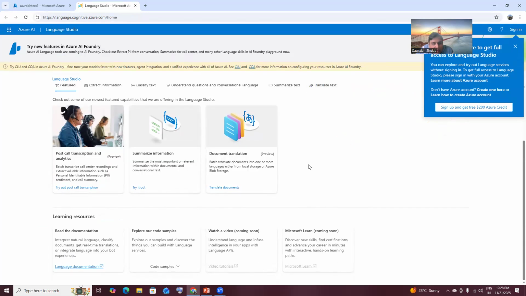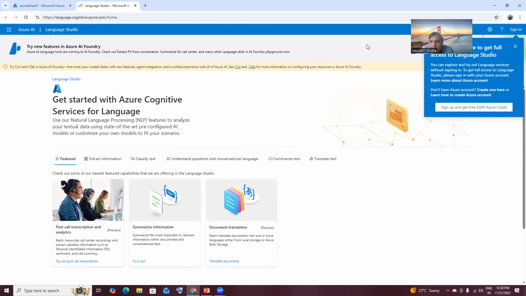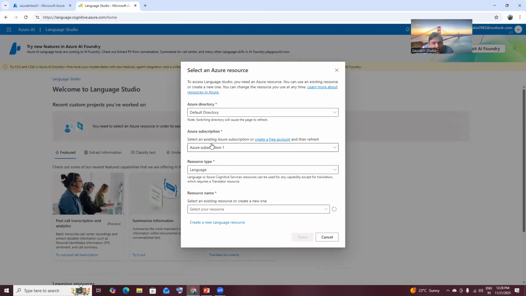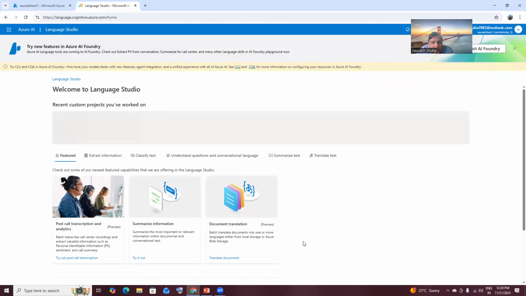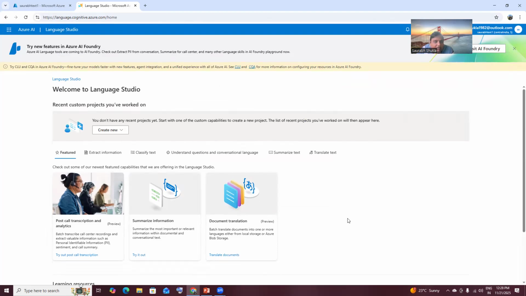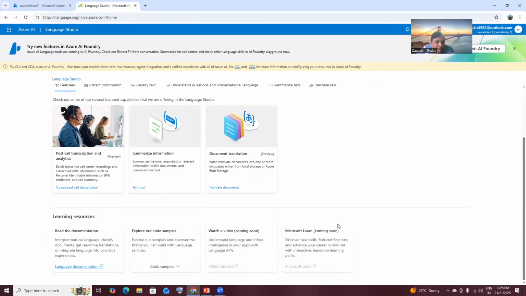Okay, and here you can sign in simply using the particular resource which you have created. So just sign in. It will ask you for some information, like what is your resource? See here, my subscription is here already. Language I have already selected. Go to your resource. I will select this one, Saurabh text one, which I have created. I will say done. So it will take me to this particular Language Studio and here I can do whatever I want to do. So now I'm here.